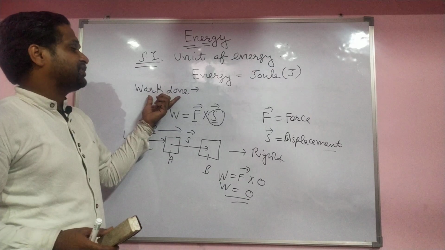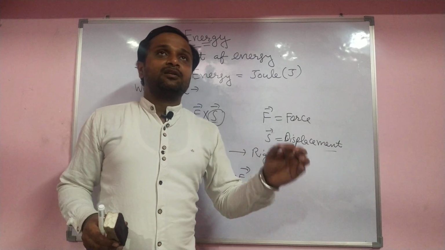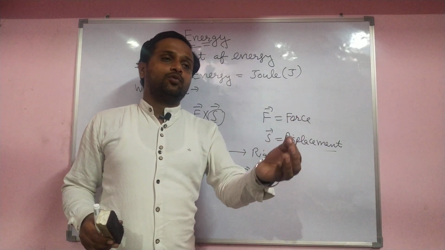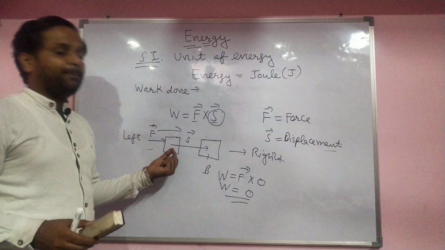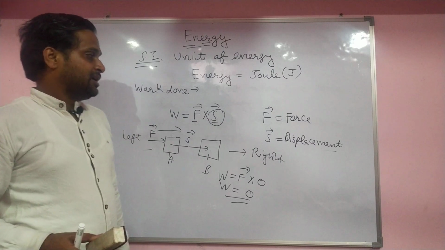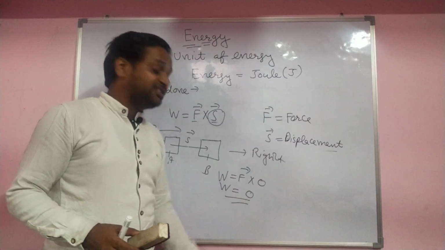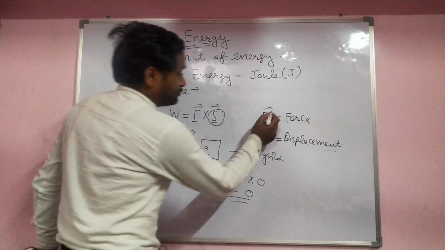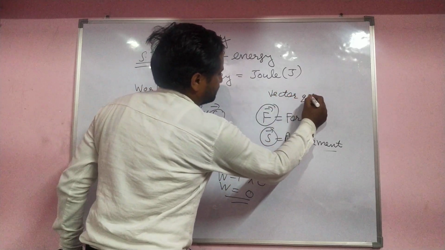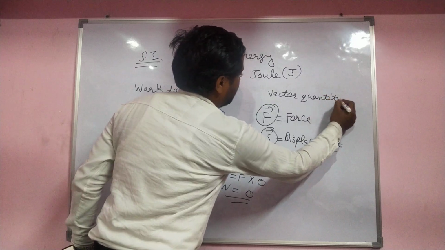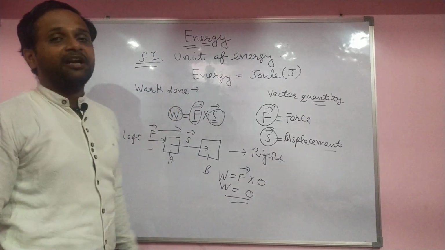What is the definition of work done? When you apply force, work is done when the body changes its position from point A to point B, from one place to another. If the body is at rest and does not change position, its displacement is 0, so work done is 0. You already know force and displacement are both vector quantities that depend upon direction, but work done is not a vector quantity.